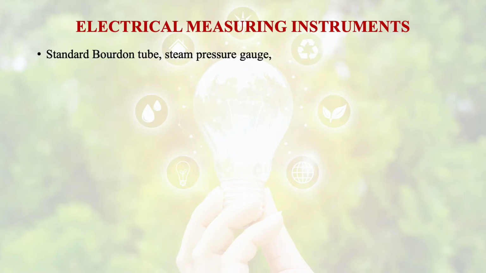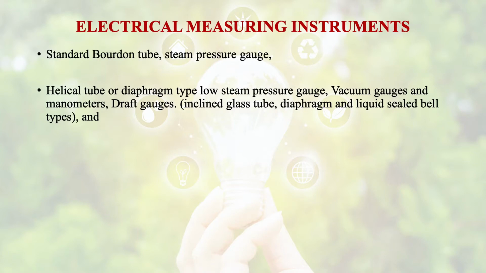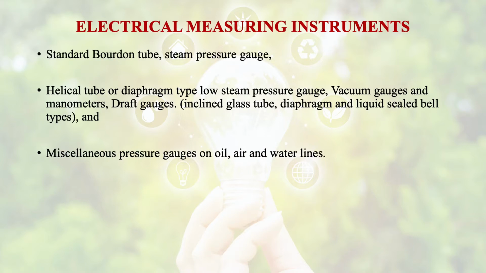These are standard Bourdon tube, steam pressure gauge, helical tube or diaphragm type, low steam pressure gauge, vacuum gauge, and we use manometers as well for this pressure measurement. Draft gauges are also used for pressure measurement. Inclined glass tube, diaphragm, and liquid sealed bell types, and many other types of pressure gauges are also available for oil, air, and water lines.